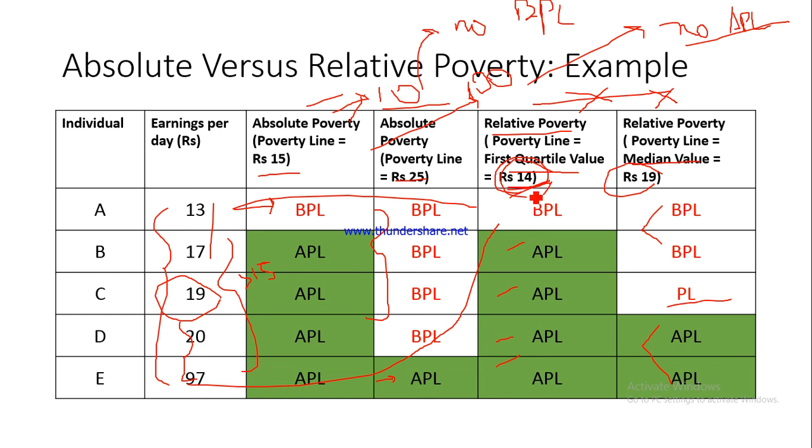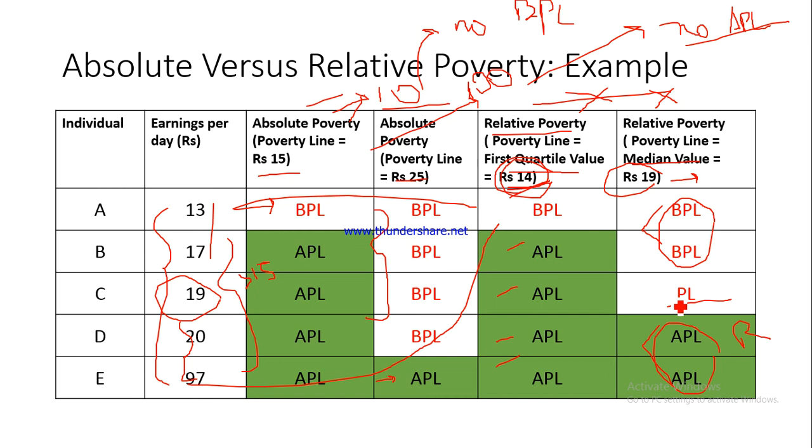I'll take this up again. For example, let me take this one. The median value is 19, which means these people are poorer than those who are earning 19 or more than that, and these people are richer than those who are earning rupees 19 or less than that. So this is the basic difference between absolute versus relative poverty line.